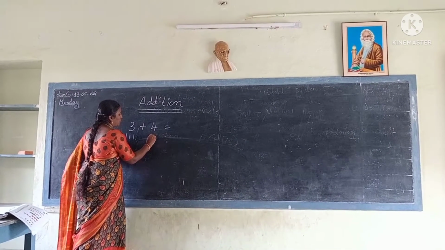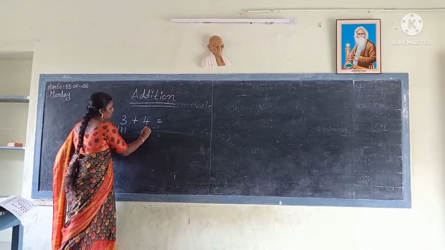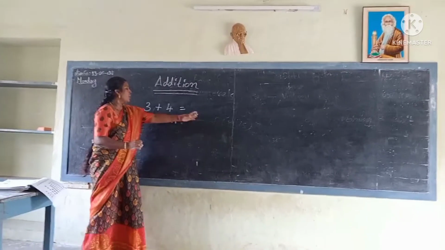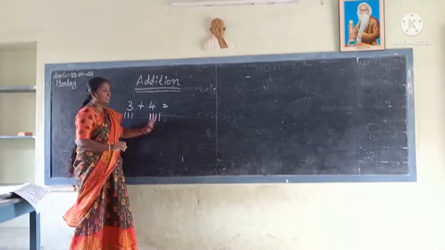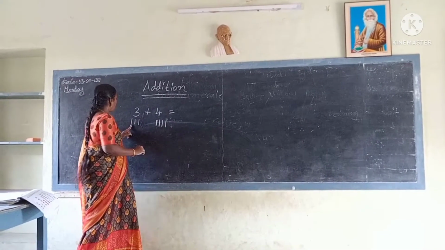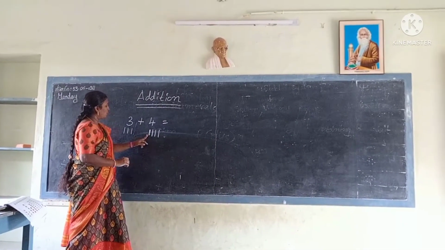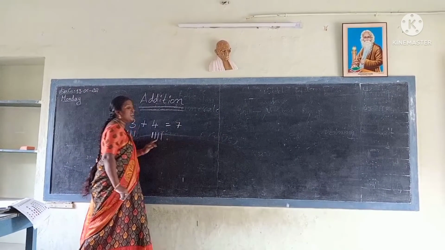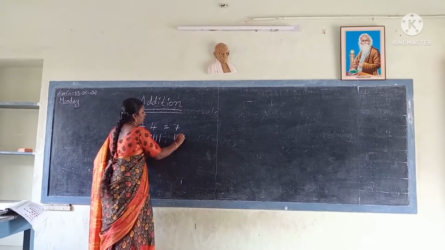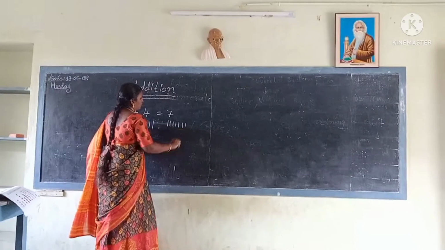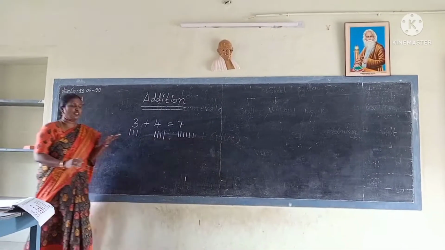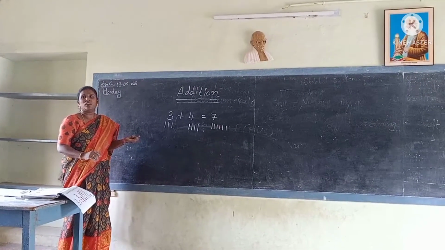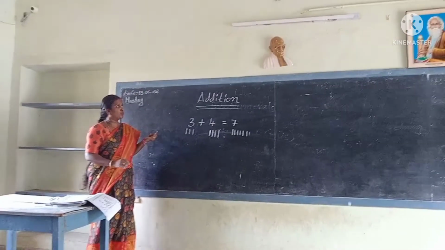How many lines do you have to draw? 4. 1, 2, 3, 4. Then 3 plus 4 make how many? You have to count the total lines. 1, 2, 3, 4, 5, 6, 7. 7 lines are there. Like that, in different ways we can do addition: by using fingers, by drawing lines, by using a number line.